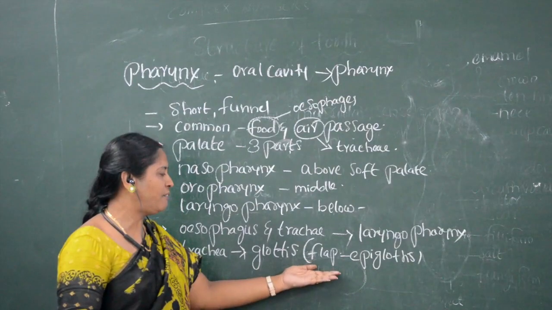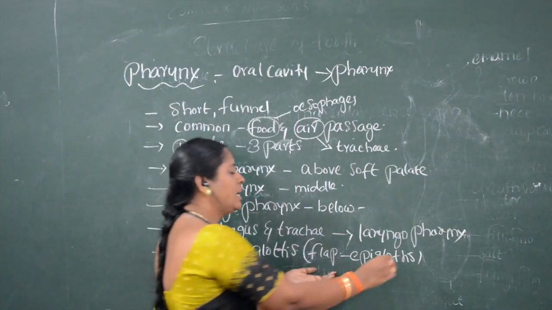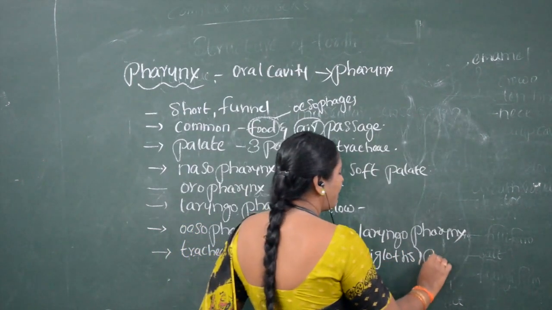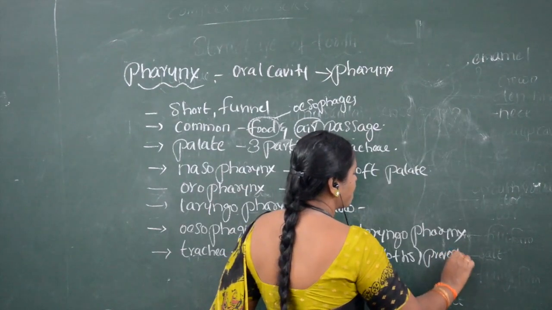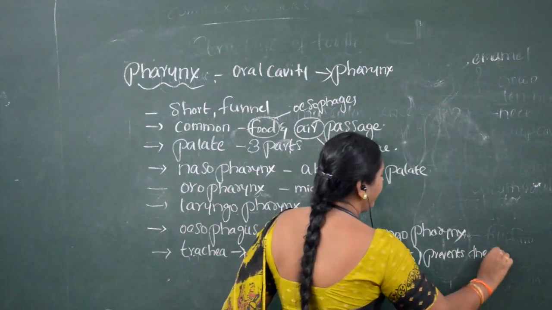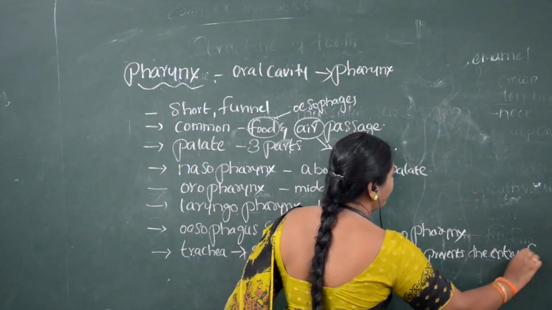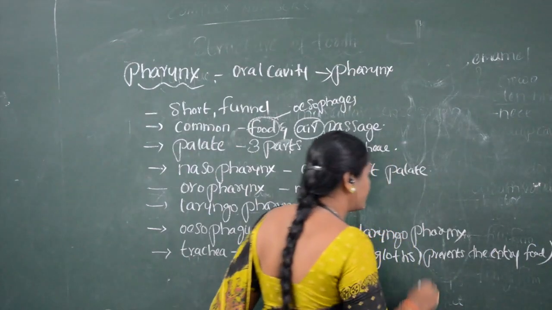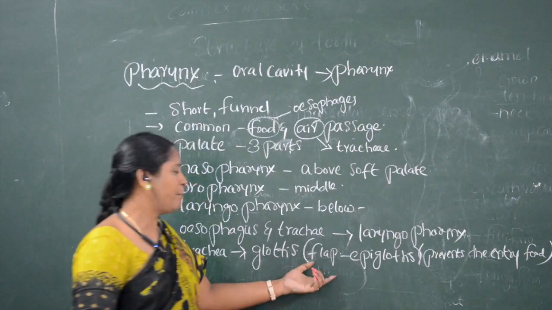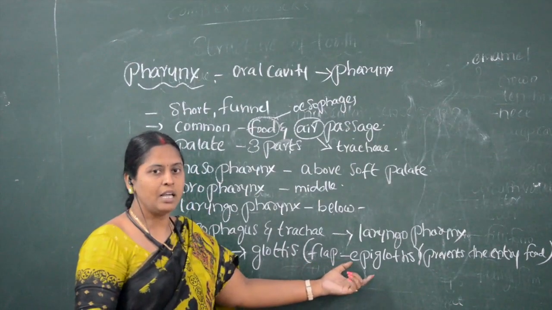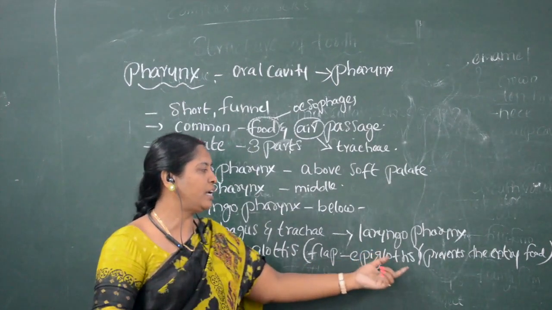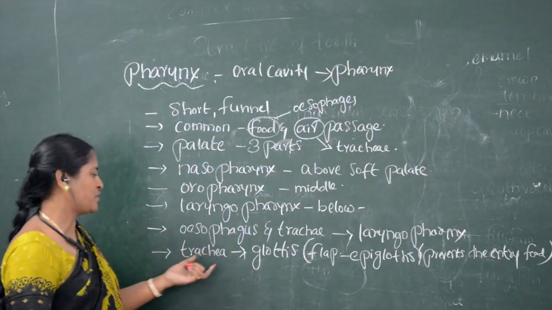What is the main function of the epiglottis? The epiglottis prevents the entry of food particles into the windpipe. So what is the main function of the epiglottis? The epiglottis prevents the entry of food particles into the trachea.